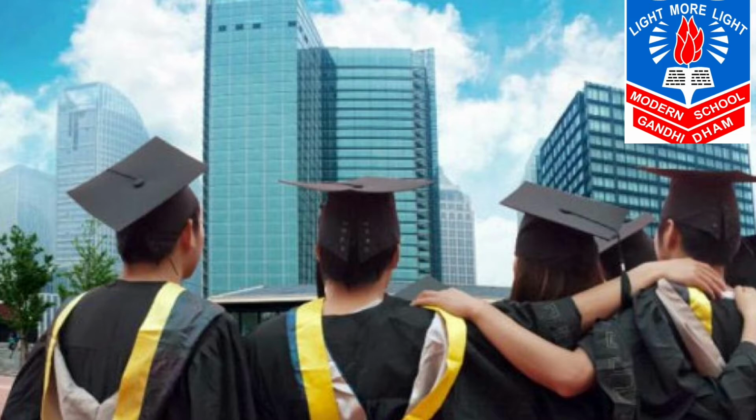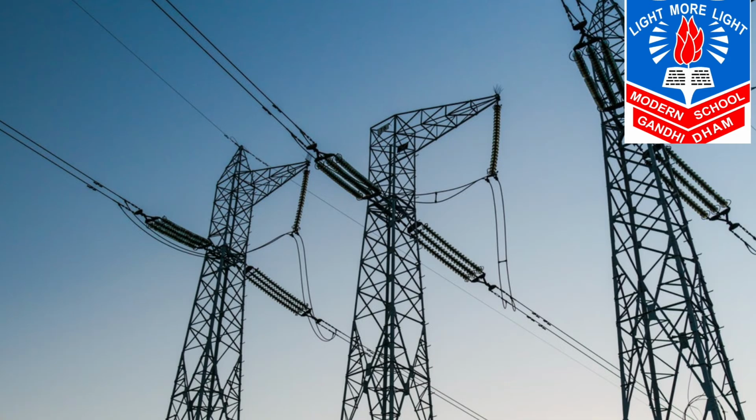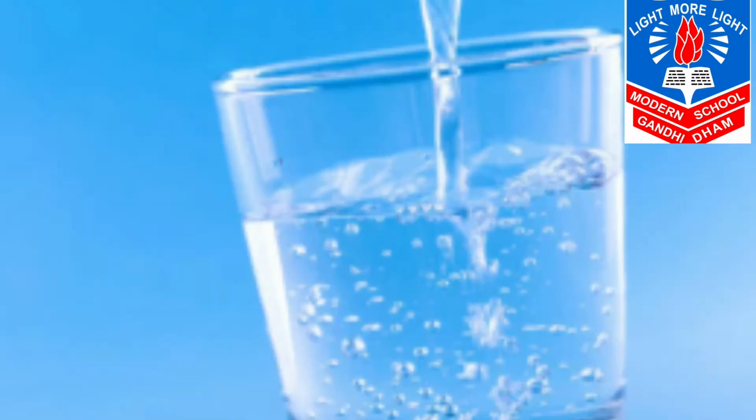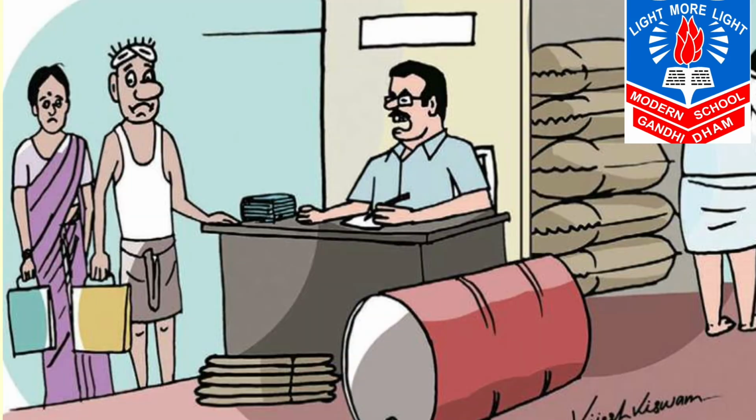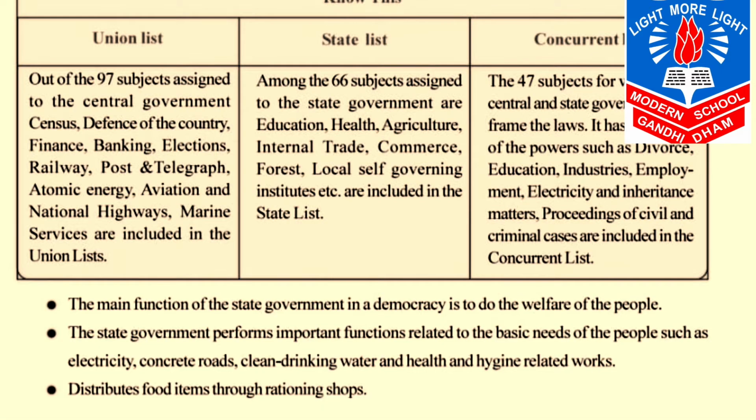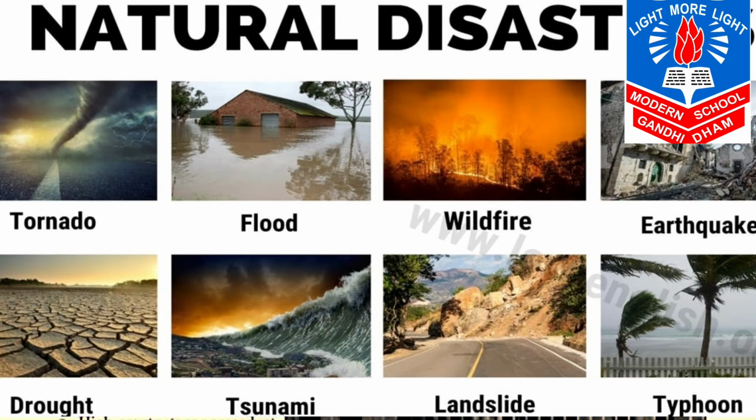The main function of the state government in a democracy is to do the welfare of the people. The second function is that the state government performs important functions related to the basic needs of the people, that is, they have to provide the facility of electricity, concrete roads, clean drinking water and health and hygiene related works. The third function is they distribute food items through rationing shops, where they can sell food items at cheap prices. Let's move to page number 101.